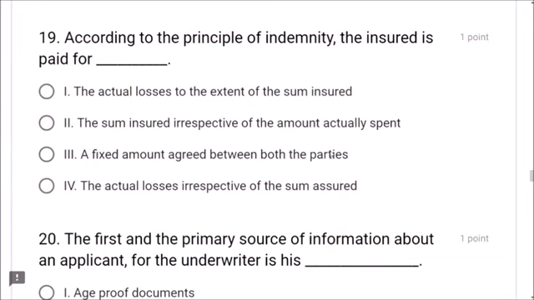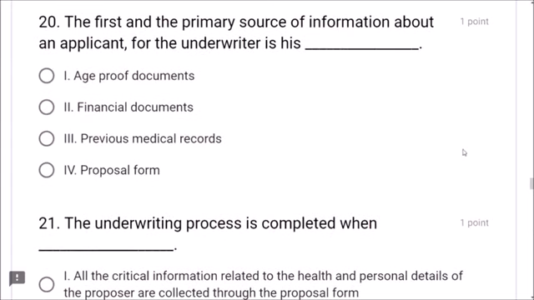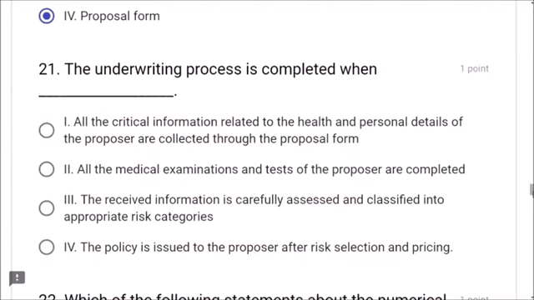Next, question number 19. According to the principle of indemnity, the insured is paid for the actual losses to the extent of the sum insured. This is correct answer, friends. Next, question number 20. The first and the primary source of information about an applicant for the underwriter is his. What is the first primary source? Proposal form. What is the answer? Proposal form.